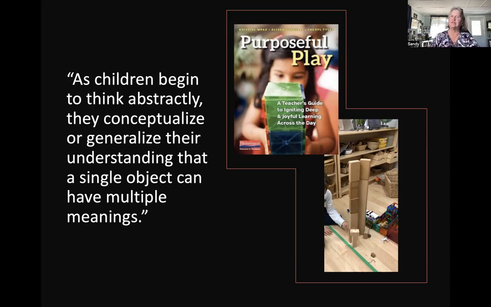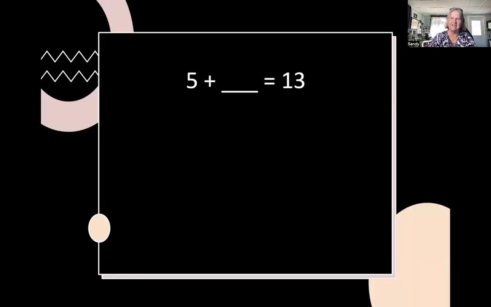One time those circles represent fruit, another time animals, another time cars. We need them to understand that we could use an object to represent multiple things. So when they are playing, that's an opportunity when they first start to develop this idea. So as I said, notice early first grade equations, missing addend equations. What did we use to represent our unknown?